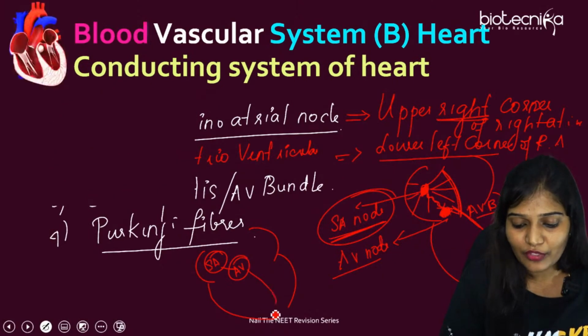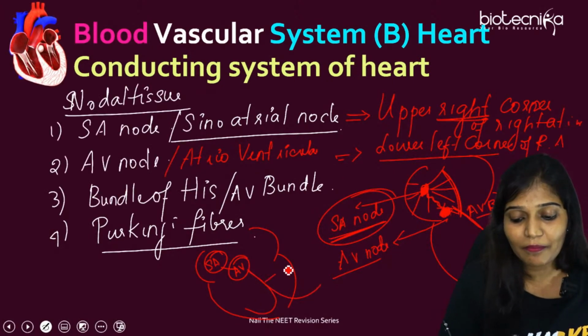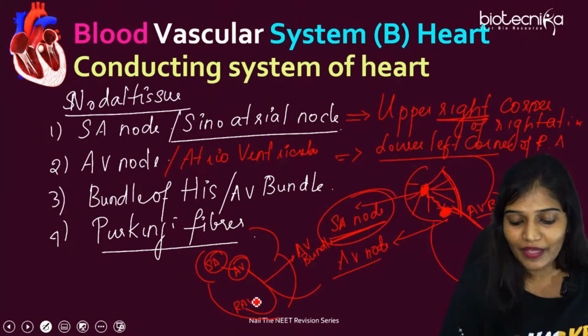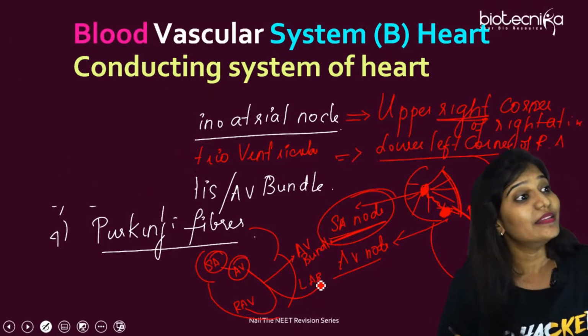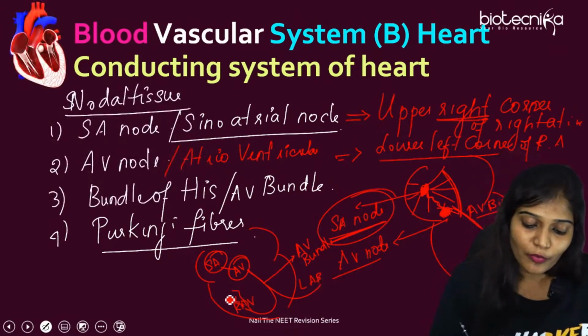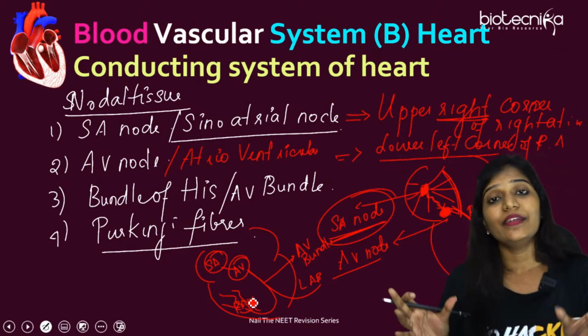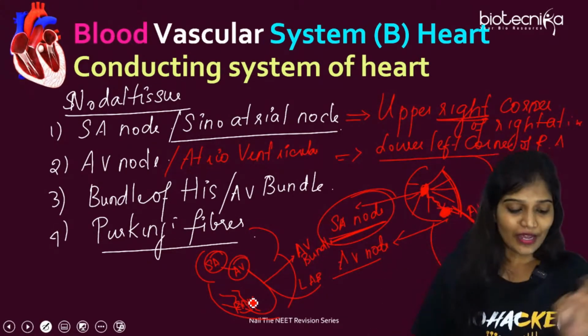From the AV node it goes to the AV bundle, and it goes to the right AV bundle and left AV bundle. Then it goes to the small Purkinje fibers, and then the entire ventricle begins to contract.